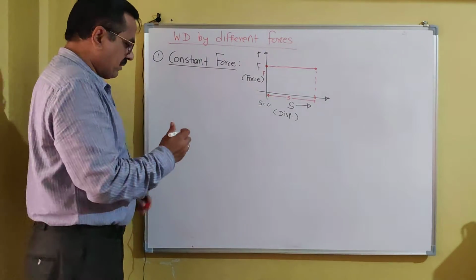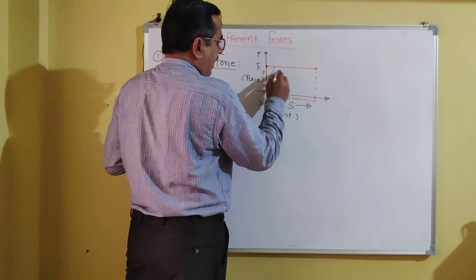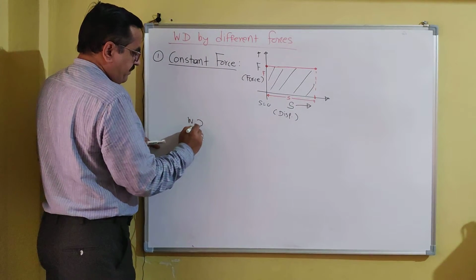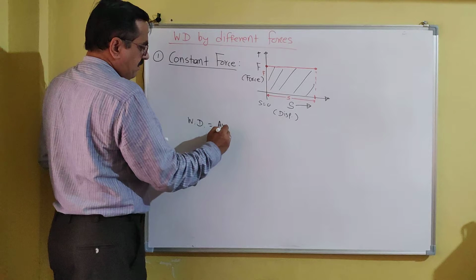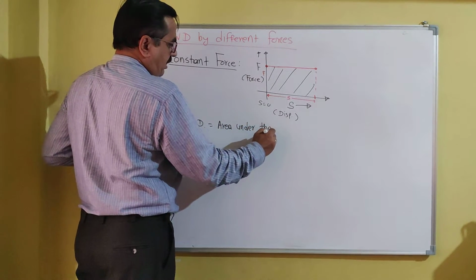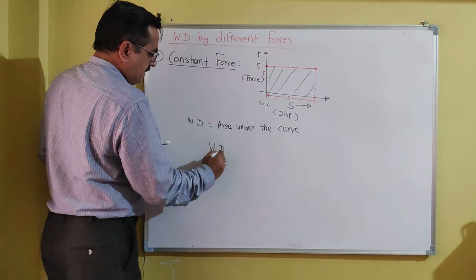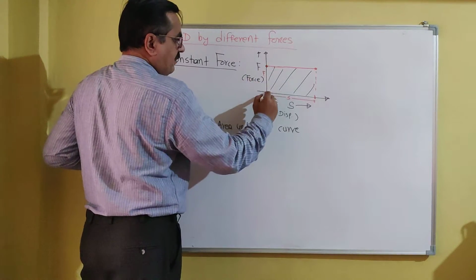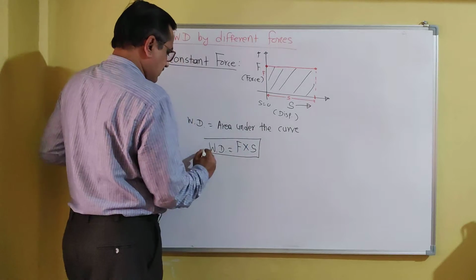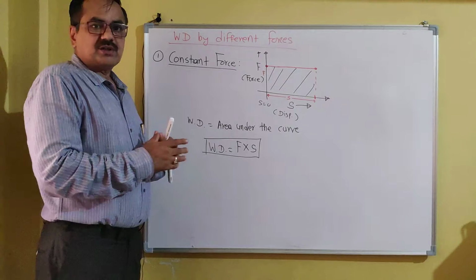What is the work done by a constant force? Work done by a constant force is nothing but the area under the curve. So work done is equal to the area under the curve, and the area is the area of this rectangle, F into S, and this is our general equation of work done. So this is work done by a constant force.